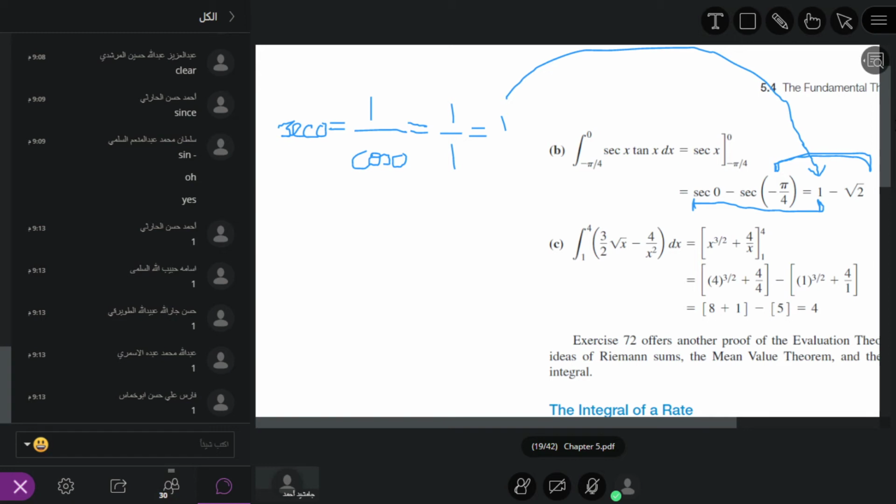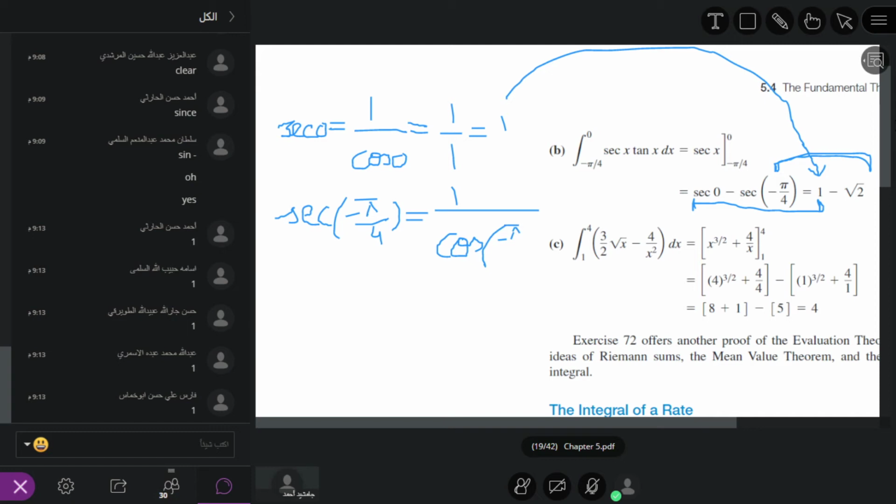Now here, if we have sec of minus pi by 4, it is equal to 1 over cosine of minus pi by 4.